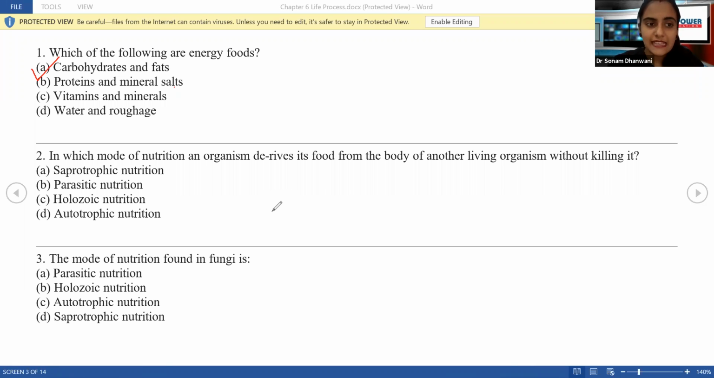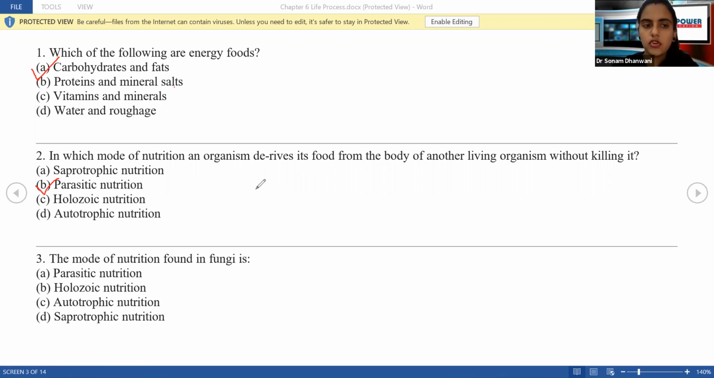Next is parasitic. Parasitic is the answer to this MCQ, where the organism does not kill the other organism. It consumes another organism but without killing it. That is parasitic.